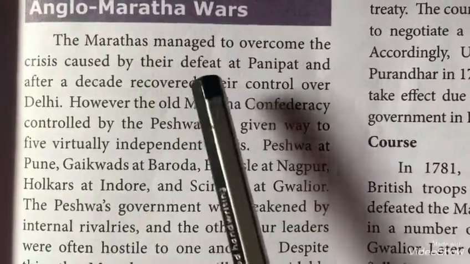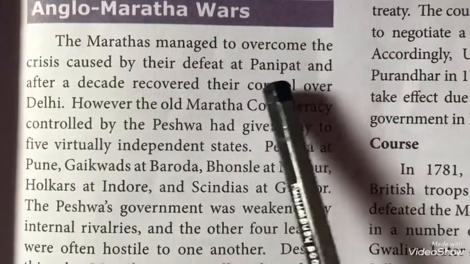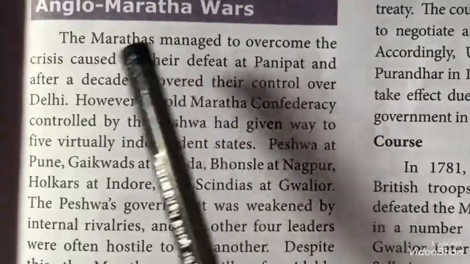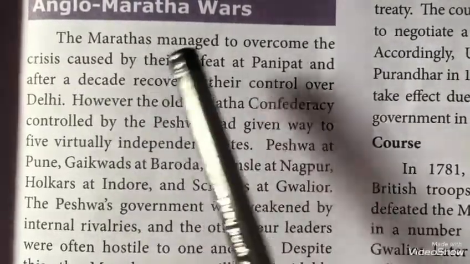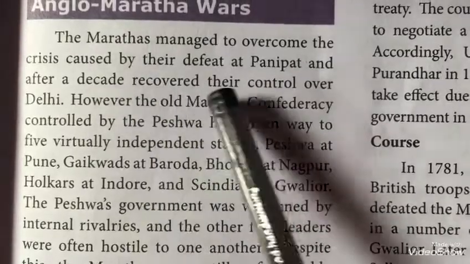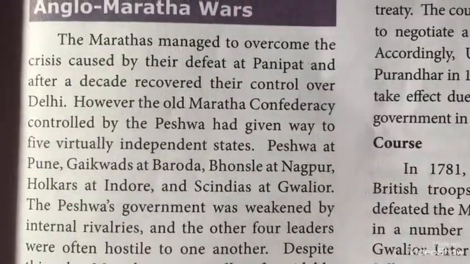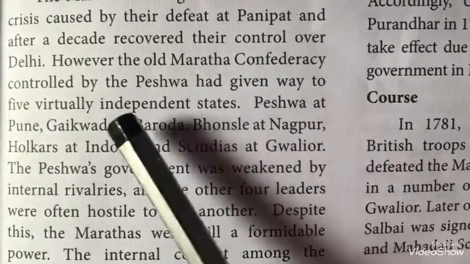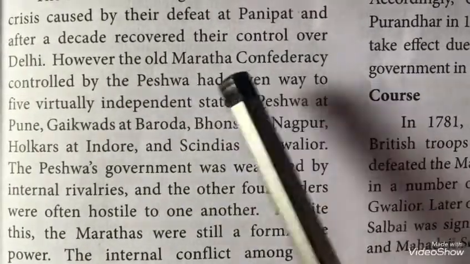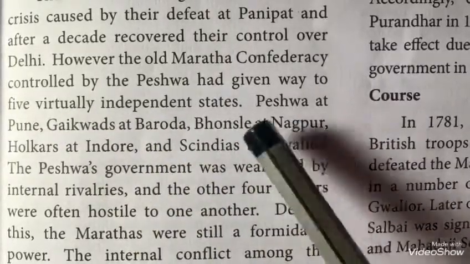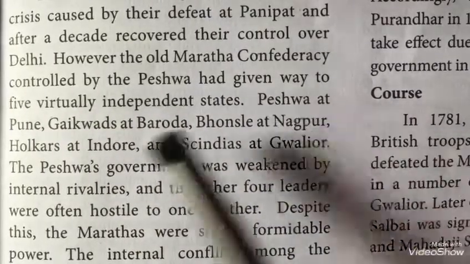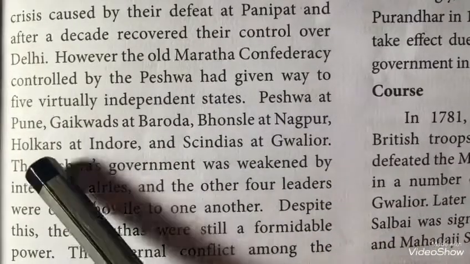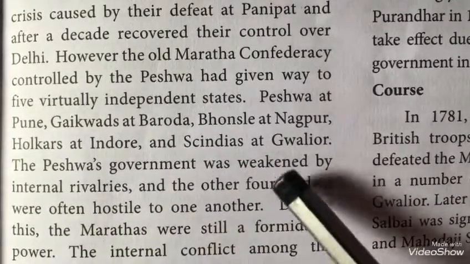So the Marathas were defeated in the Battle of Panipat. After 10 years, they tried to overcome the crisis they faced in the battle and recovered their control over Delhi. The old Maratha Confederacy was controlled by the Peshwa and it gave way to 5 independent states. They are Peshwa at Pune, Gaikwads at Baroda, Bhonsle at Nagpur, Holkars at Indore and Scindias at Gwalior.